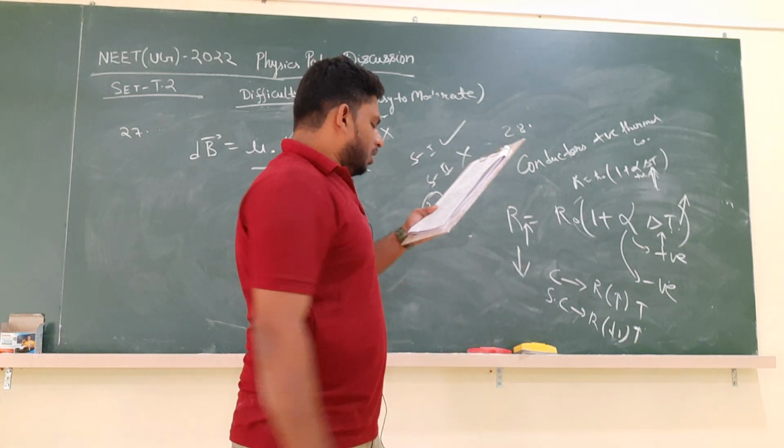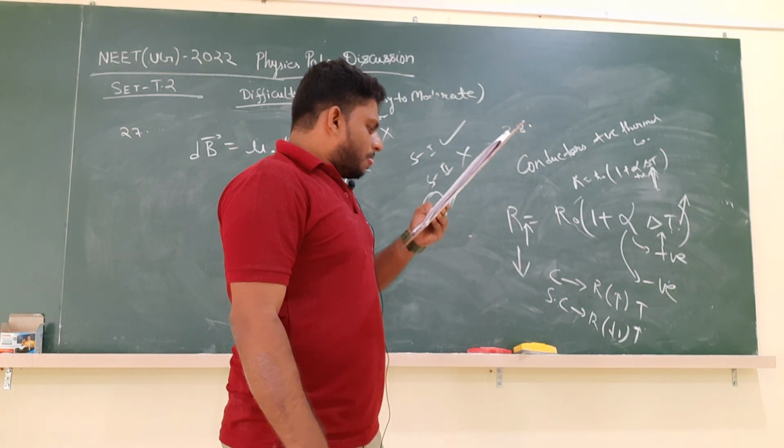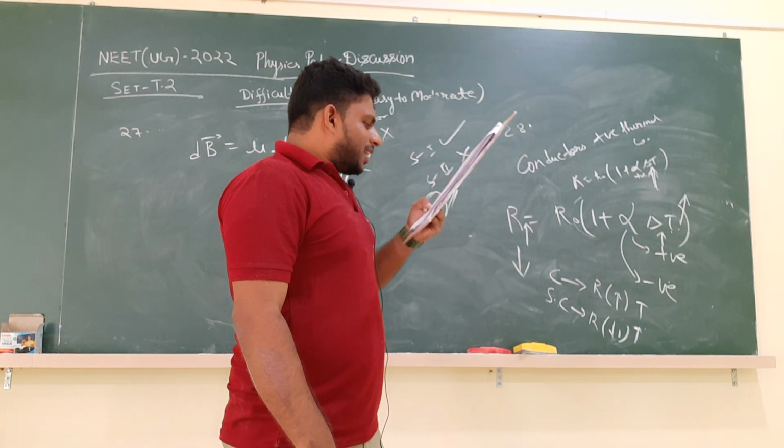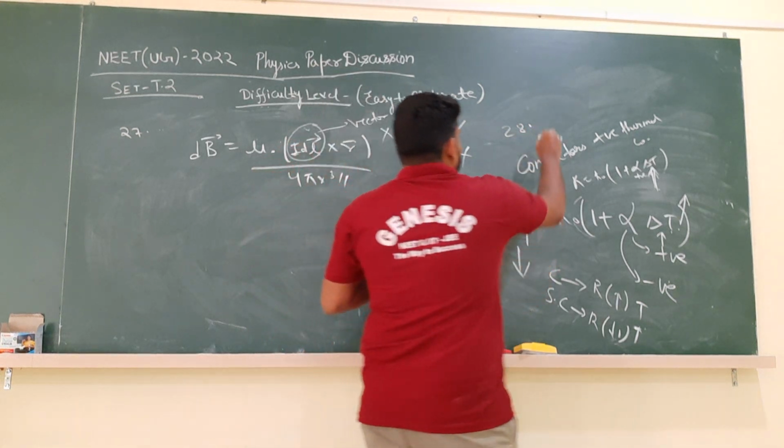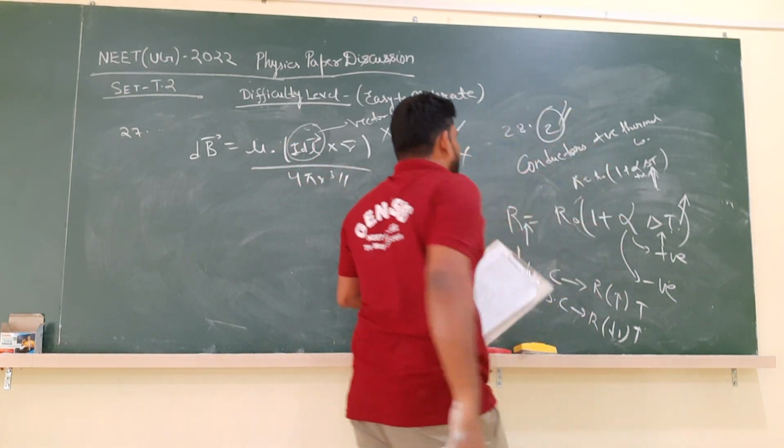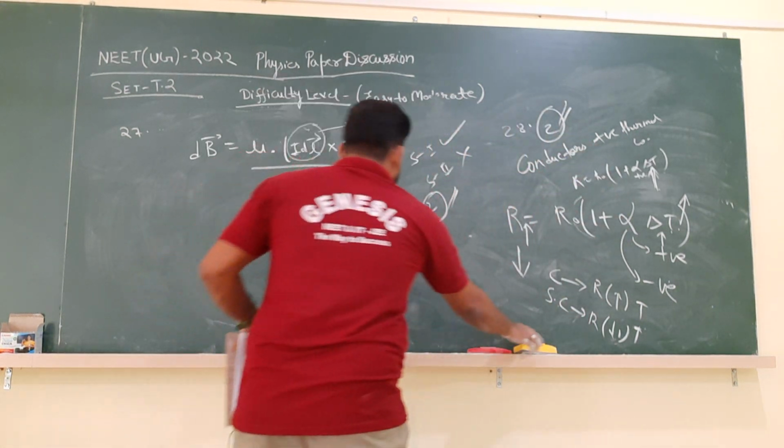What is the correct option? What have they given? Increases for conductors but decreases for semiconductors. So option number 2 is correct for question number 28.